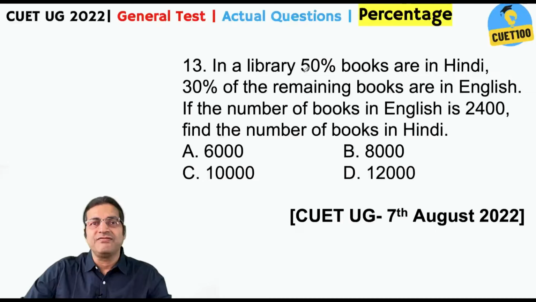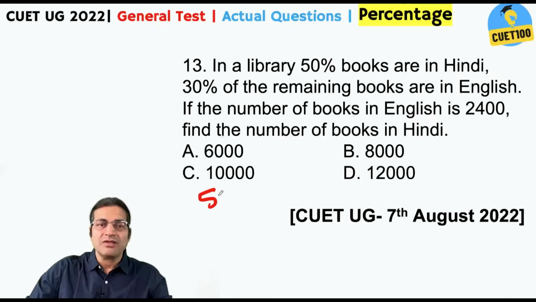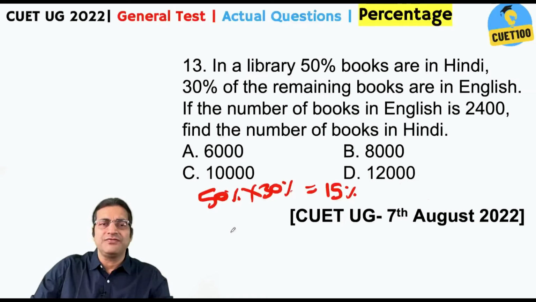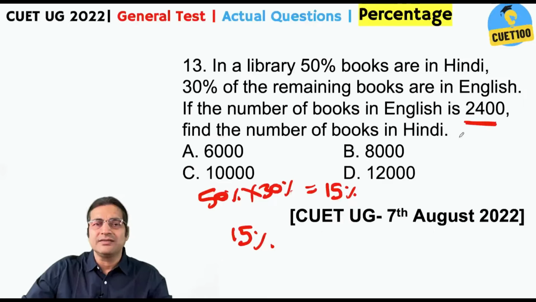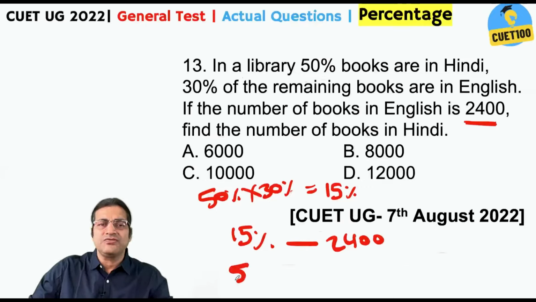In a library, 50% books are in Hindi. 30% of the remaining books are in English, not of the overall books. Never commit this blunder, right? So, 50% of the books are in Hindi, so 50% left. 30% of the 50% is equal to 15%, right? So, 15% books are in English, and this 15% is equivalent to 2400, right? So 50% would be equivalent to what?